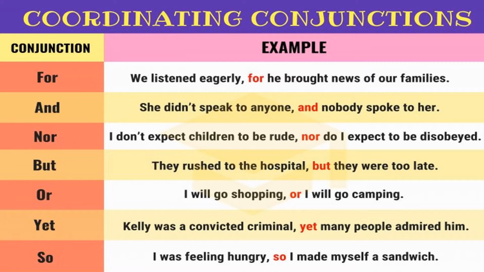The next one, so. I was feeling hungry, so I made myself a sandwich. Here, so is making the reason or else the result, right? So we use these conjunctions to state the result. I was feeling hungry, so I made myself a sandwich. So coordinating conjunctions are nothing but single words that connect clauses of the same level.